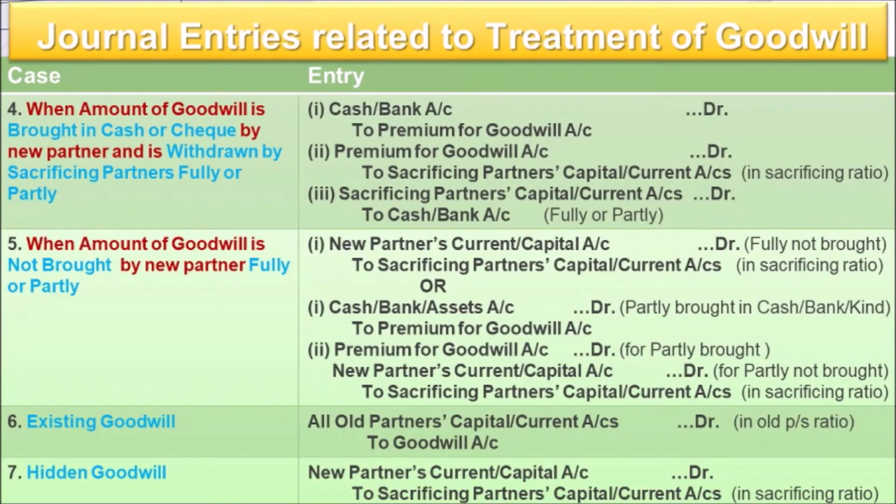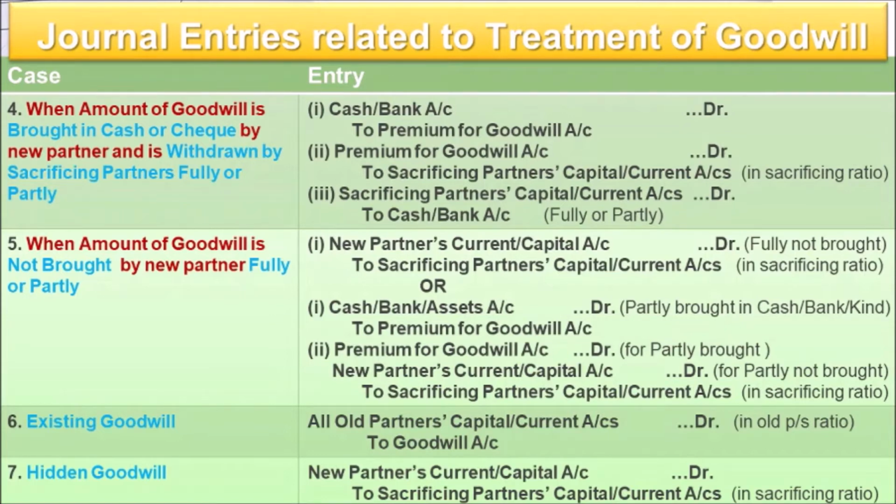But in this case, they will specifically mention that the amount of goodwill is brought in cash or check, whatever the case is, and that amount is withdrawn by the sacrificing partner in part or fully. So whatever the case is, we'll pass the additional entry for that. You can see that two entries are the same as we did in case number 3. Cash account or bank account debit to premium for goodwill account. Second, premium for goodwill account debit to sacrificing partners' capital or current account in sacrificing ratio.